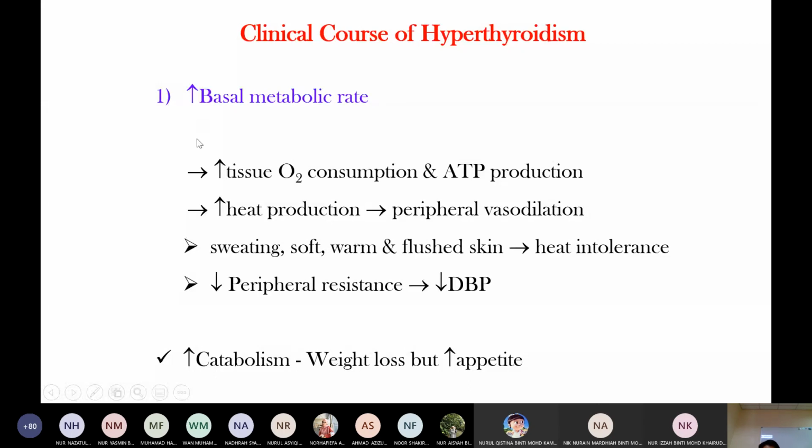Another cause is that the increased basal metabolic rate causes heat production. This heat production causes vasodilation. Vasodilation leads to reduced diastolic blood pressure and heat intolerance. So the primary cause is increased basal metabolic rate, which causes increased catabolism and increased heat production.